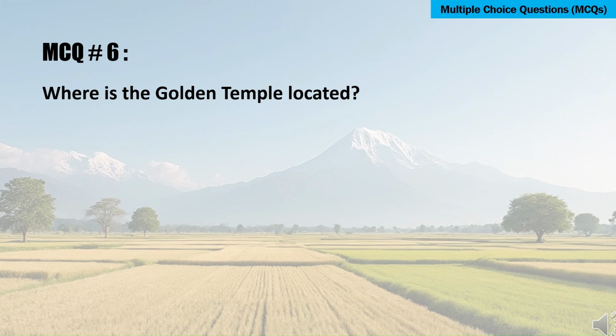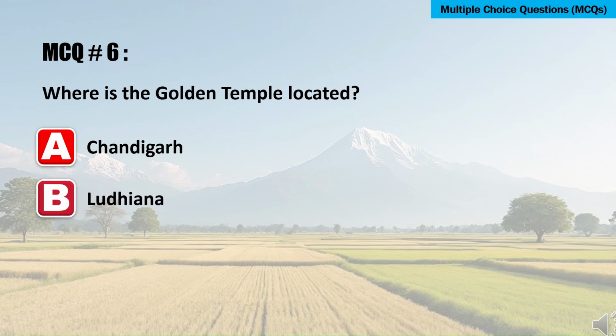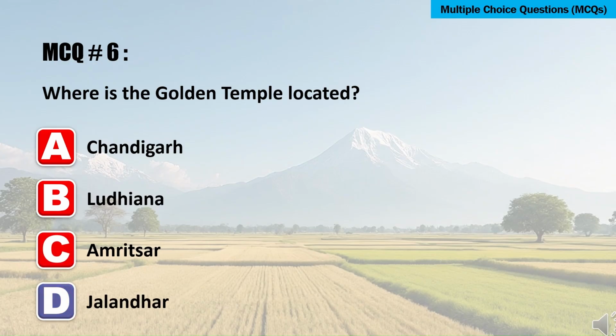Where is the Golden Temple located? A. Chandigarh. B. Ludhiana. C. Amritsar. D. Jalandhar. The correct answer is C. Amritsar.